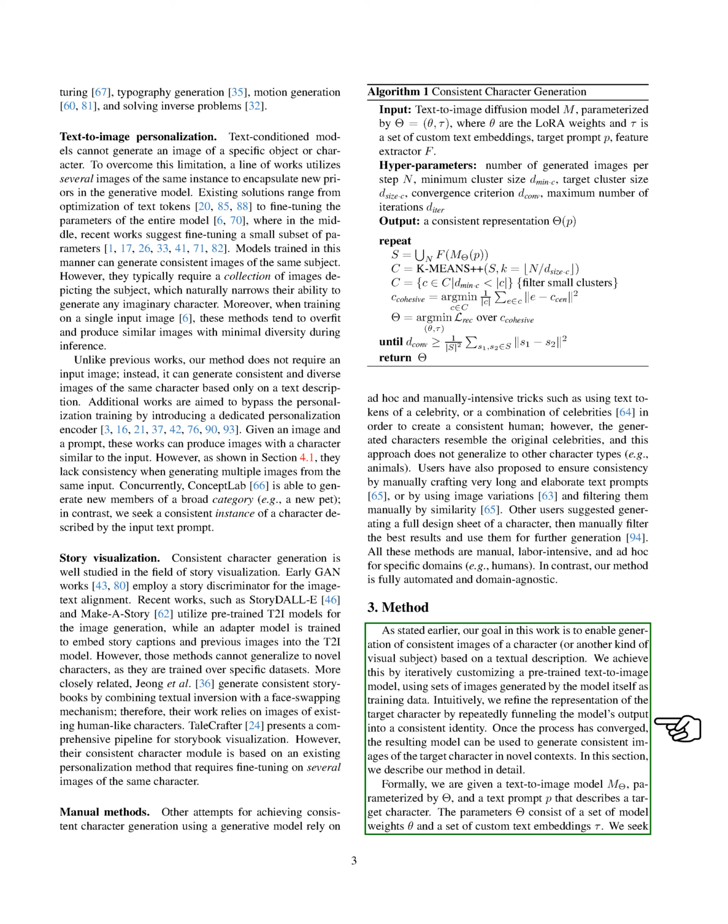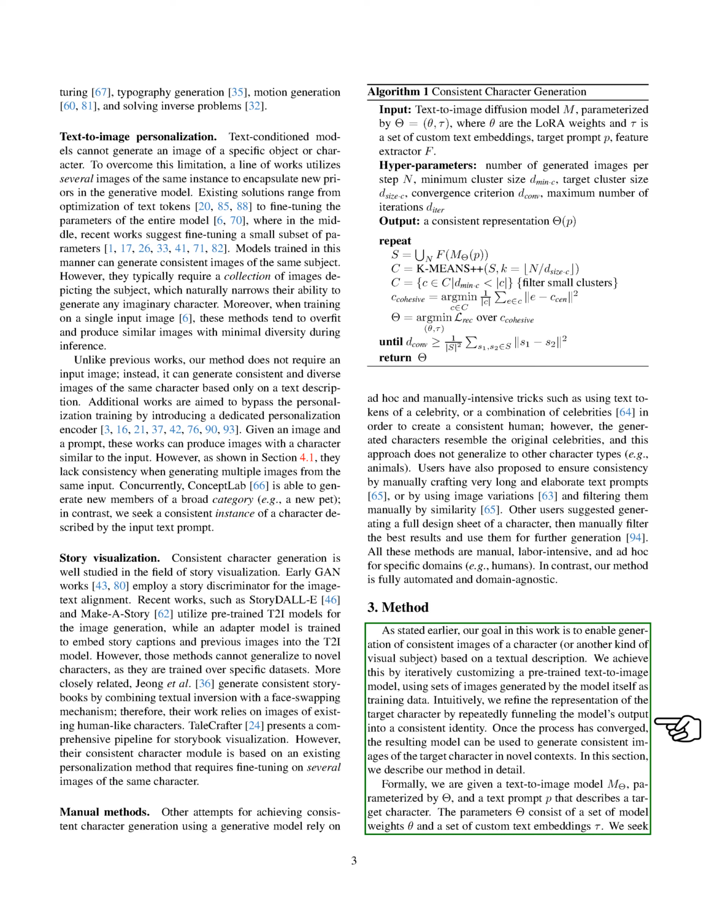Our goal is to generate consistent images of a character or another kind of visual subject, based on a textual description. We do this by iteratively customizing a pre-trained text-to-image model, using sets of images generated by the model itself as training data. Essentially, we refine the representation of the target character by repeatedly guiding the model's output towards a consistent identity. Once the process has converged, the resulting model can generate consistent images of the target character in new contexts.